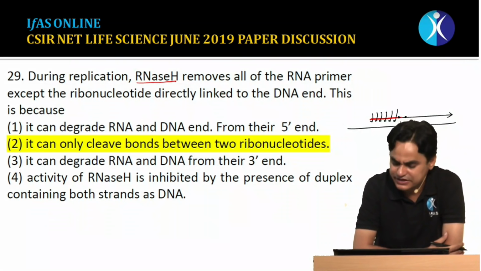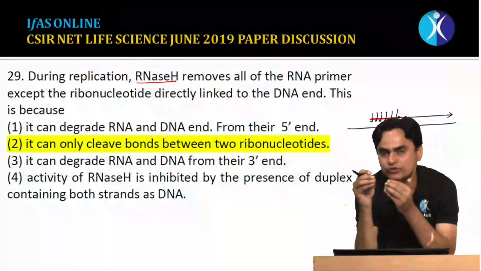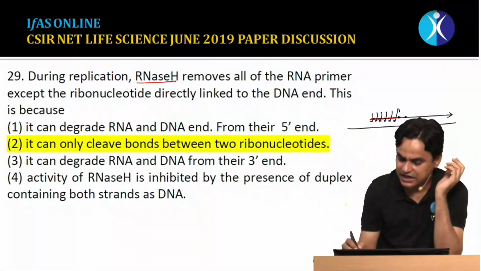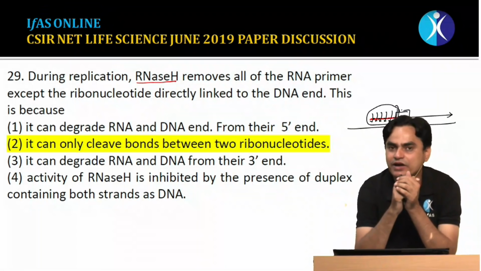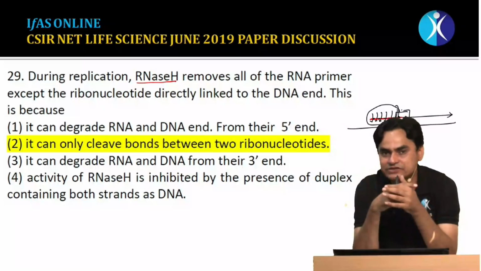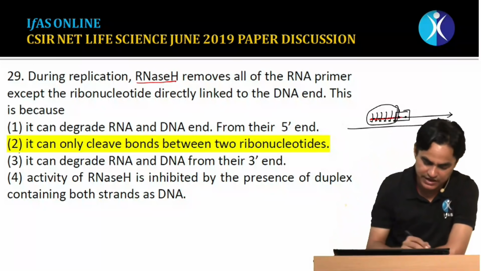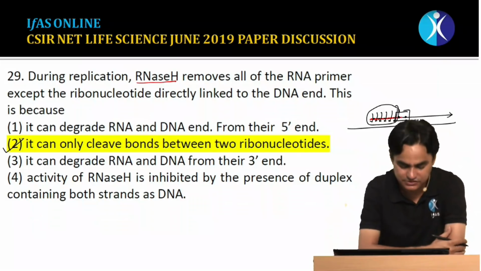The reason is stated that it can cleave phosphodiester bonds between ribonucleotides. So the phosphodiester bond between the ribonucleotides can be cleaved, but a phosphodiester bond between the ribonucleotide and deoxyribonucleotide cannot be cleaved by RNase H. For this, we need another enzyme, as we have discussed in class, that is FEN1 endonuclease, or we can say FLAP endonuclease, which is basically involved in removing that terminal ribonucleotide. So the correct answer is option second.